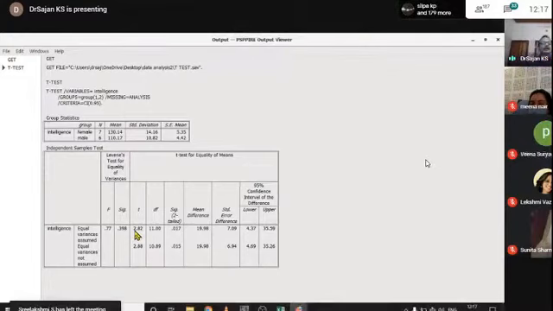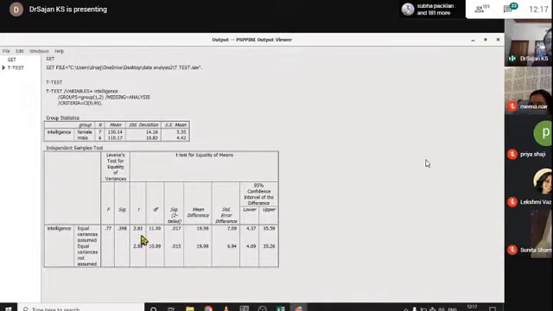I think you got an idea that the t-value is 2.82, for equal variance assumed. There is a test for equality here, just neglect it. Assume equal variance and go for this value. There is not much difference between these two values. And this is 2.82. The t-value is 2.82.